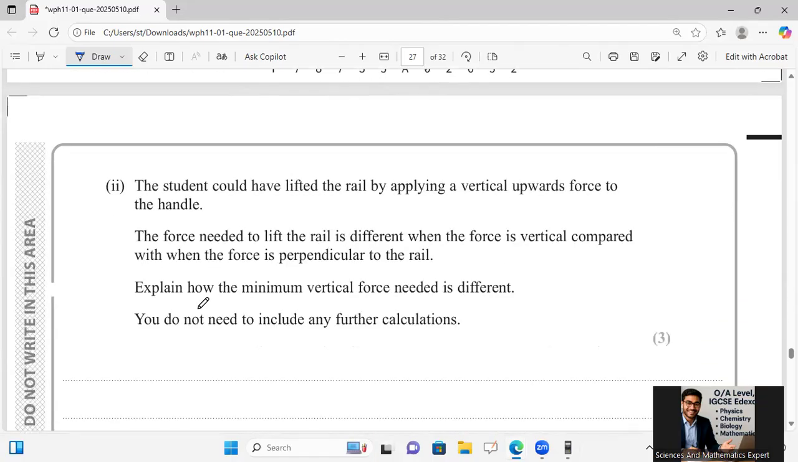The student could have lifted the rail by applying a vertical upward force at the handle. The force needed to lift the rail is different when the force is vertical compared with when the force is perpendicular to the rail. Explain how minimum vertical force needed is different. You don't need to include any further calculation.